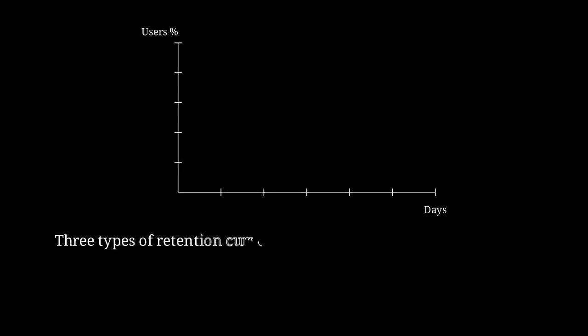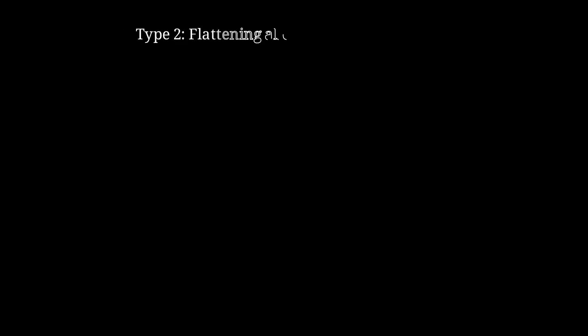There are 3 types of retention curves, and they tell us everything about product-market fit. Type 1. Declining asymptotically to 0. This means no product-market fit. Users try the product once and never return. Type 2. Declining but flattening above 20%. This indicates potential product-market fit. A core group finds recurring value.